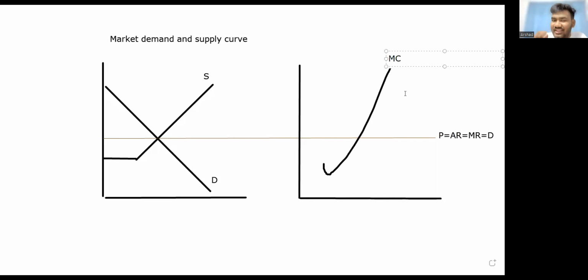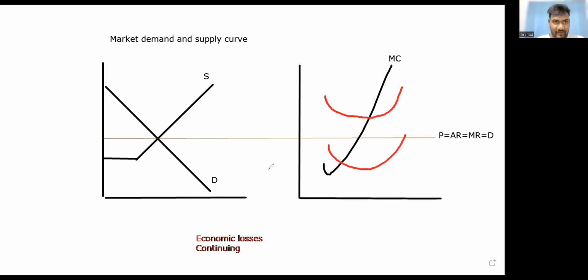Now you need to draw the diagram properly, guys. What is our situation? Firm is making economic losses, right? But they are still continuing. That's what we figured out in the previous one. So if they are making economic losses, where should the average cost be?